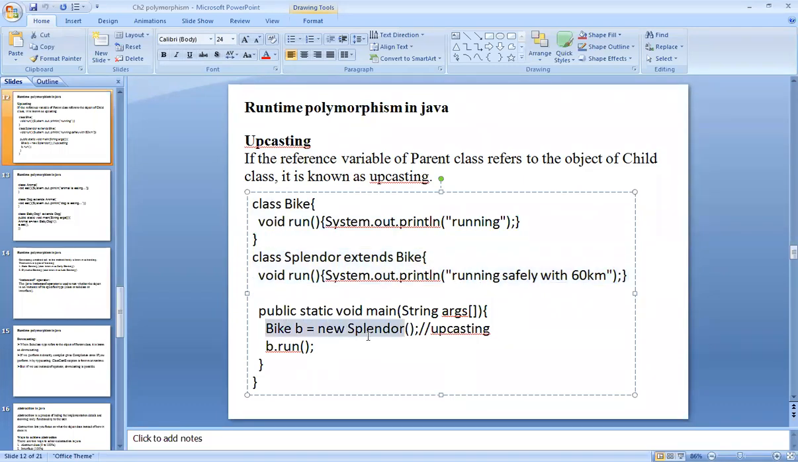And here, while creating the object, what I have done is I have created an object of a parent class, but while creating it I have passed the constructor of a child class.